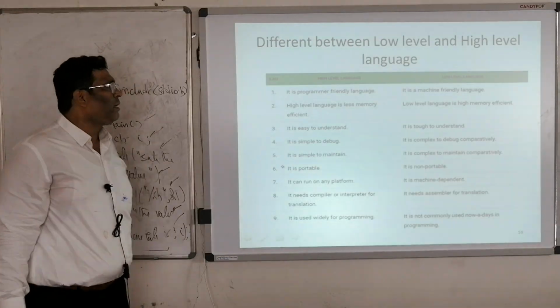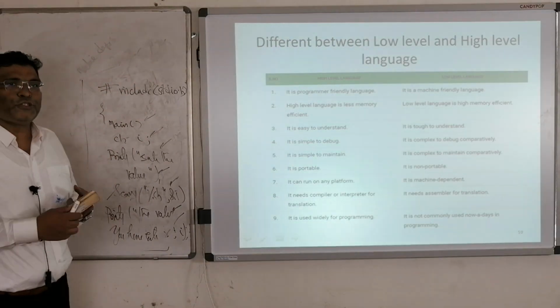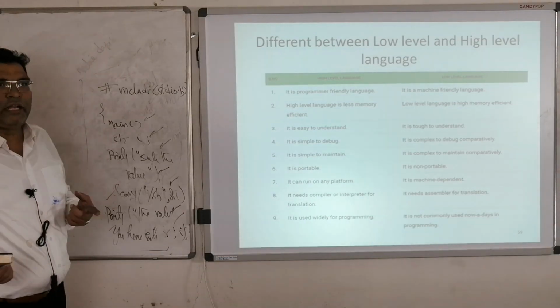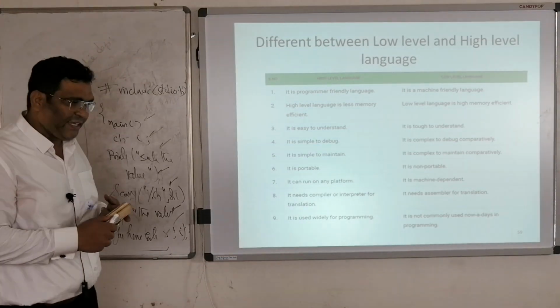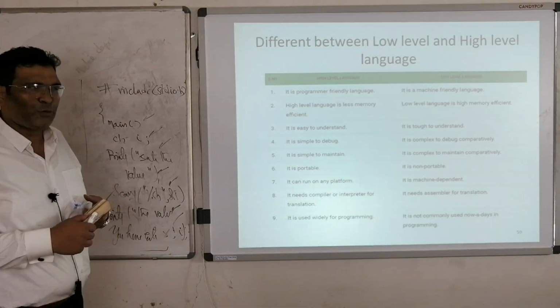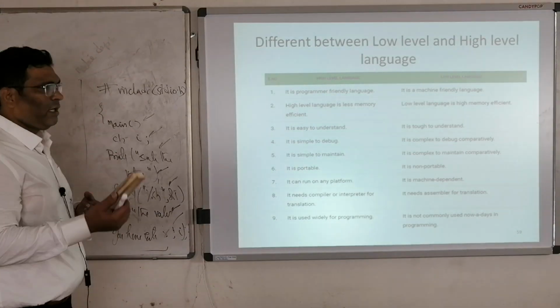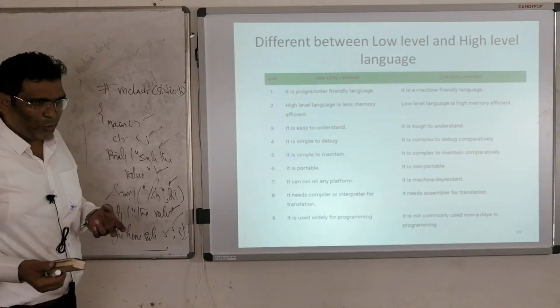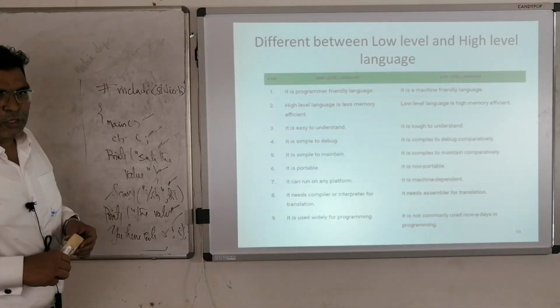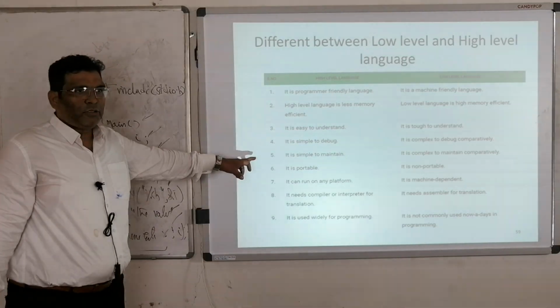Let's move on to this part. High level language, as you see, is friendly. Anybody can understand that. C or C++ is high level, whereas assembly language or low level language is very difficult to understand. It's very complex and not portable, whereas high level language is portable, and it is very simple to debug.